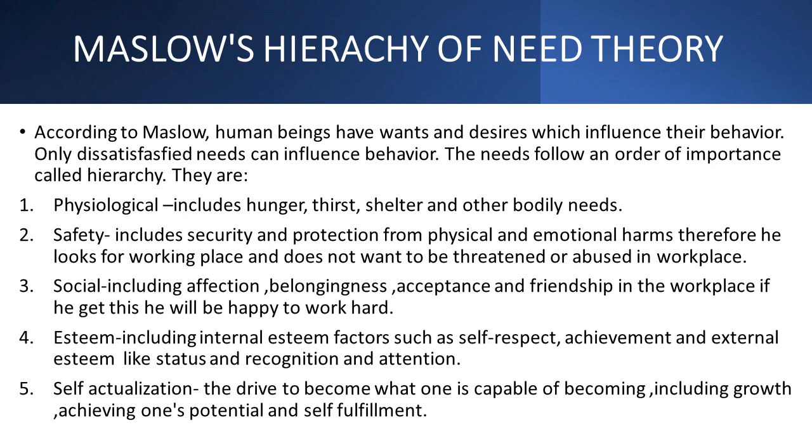Third is social. After satisfying safety, he will go for the third need. What is the third need according to Maslow? It is the social need. It includes affection, belongingness, acceptance and friendship in the workplace. If he gets this, he will be happy to work hard. After the social needs, the next, fourth stage is esteem.